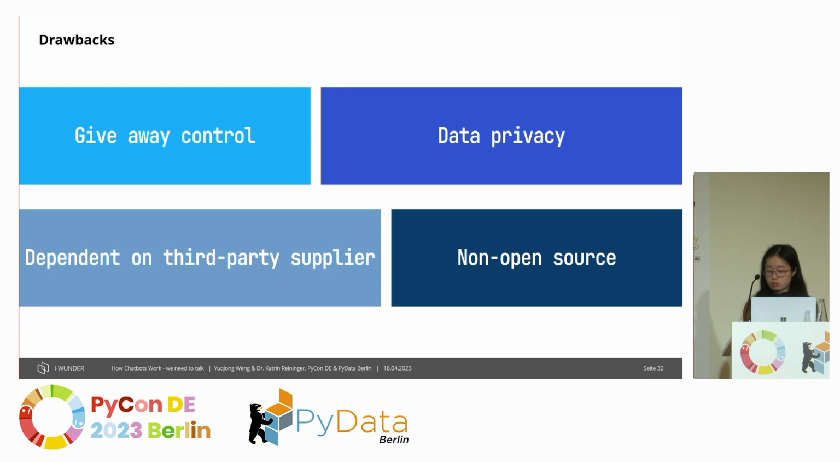Also, in real cases, many companies cannot train their own large language model, so they are always dependent on a third-party supplier. We also have to think about data privacy problems. The model is just provided as an API, and it is not open sourced, so we don't have the chance to adjust the model for our needs.